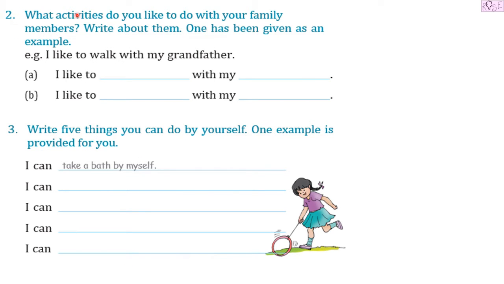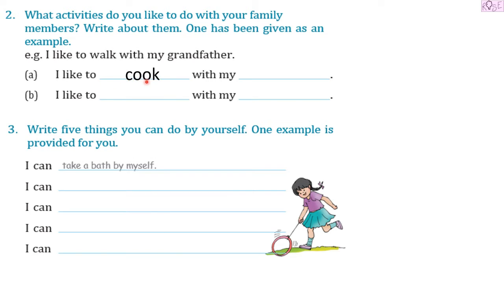Second question is, what activities do you like to do with your family members? Write about them. One has been given as an example. I like to walk with my grandfather. So this is the activity. Walk is an activity, an action that you will do, and with whom? With his grandfather. So we have to write an action over here.